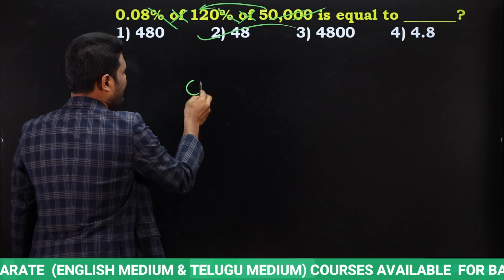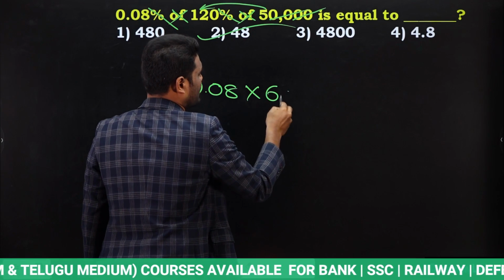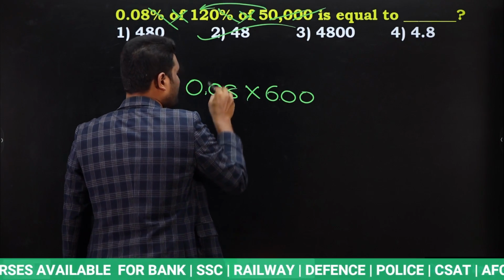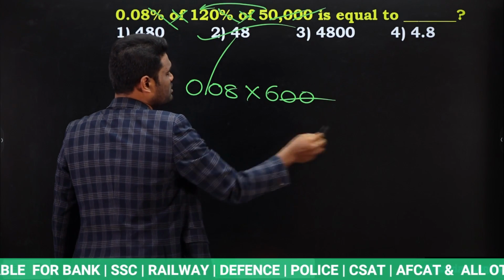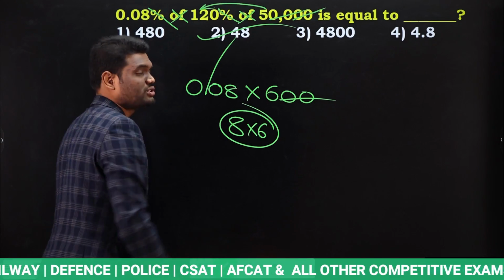Yes or no? You're finally left with 0.08 into 600. Now if you observe here, you can remove this decimal point and you can neglect these 2 zeros. Then finally you're left with 8 into 6. Directly you can say 8 into 6 is 48.